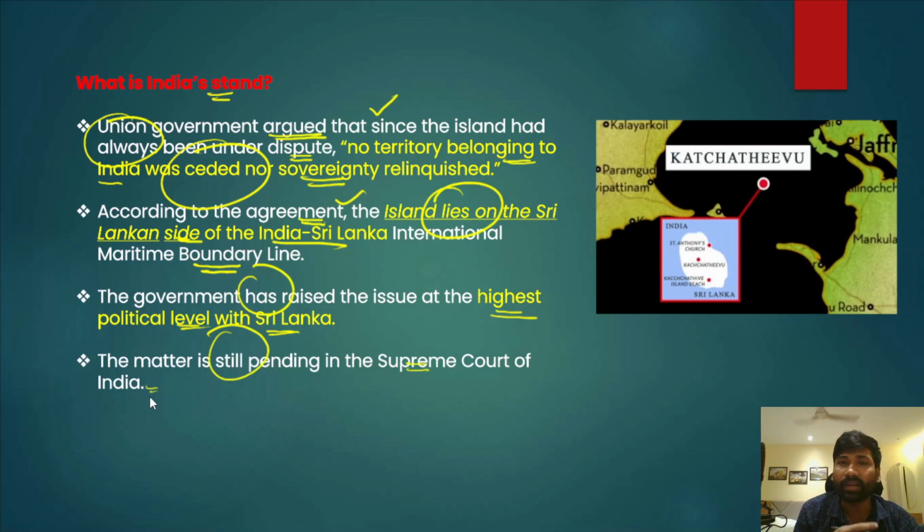In fact, the Indian government frequently raising the Kachativu issue would impact India-Sri Lanka relations. So therefore, ex-diplomats have been arguing that the government should reassess and review that. Only then should it make such statements. So ex-diplomats have been warning of impacting India-Sri Lanka relations because of this particular issue.